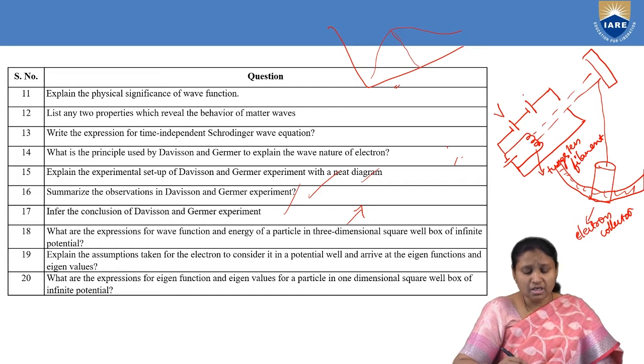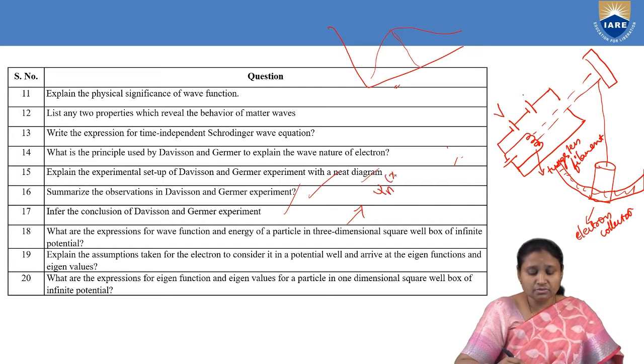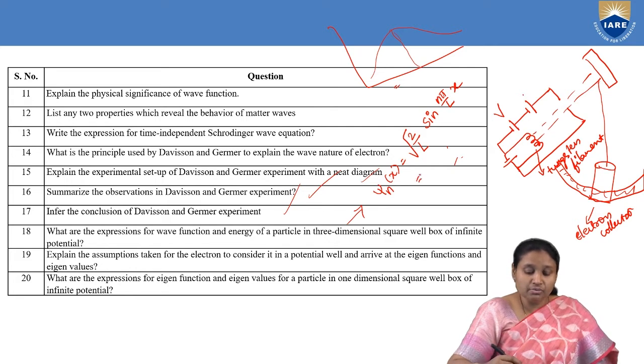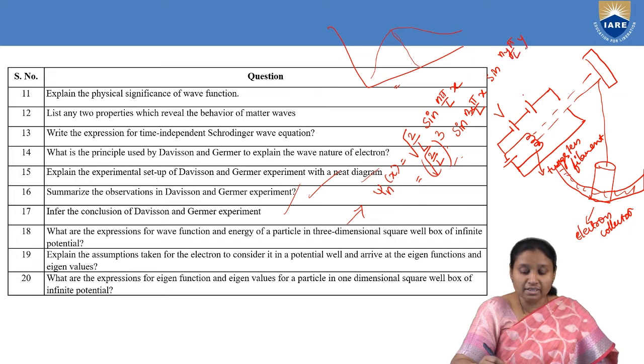For the wave function, for one-dimensional motion, psi(x) is given as square root of 2 by L times sine of n pi x by L. Whereas for three-dimensional motion, we have square root of 2 by L, whole cube, times sine of nx pi x by Lx, sine of ny pi y by Ly, and sine of nz pi z by Lz.